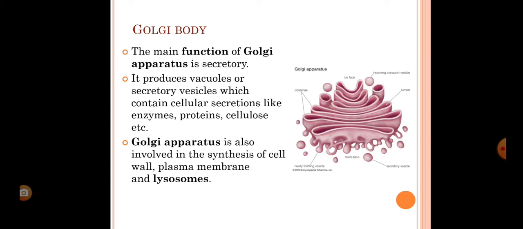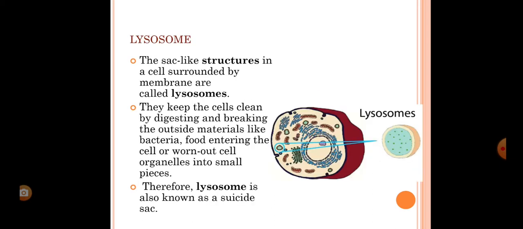It helps in the secretion of enzyme, protein, cellulose, and it also helps in the secretion of lysosome. Lysosome is another cell organelle, and some part of lysosome is formed from this Golgi body. Okay, so next is lysosome.